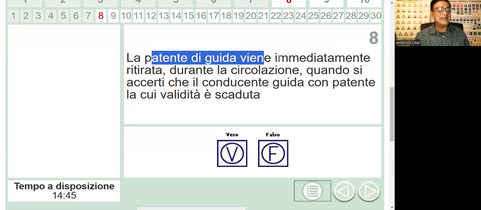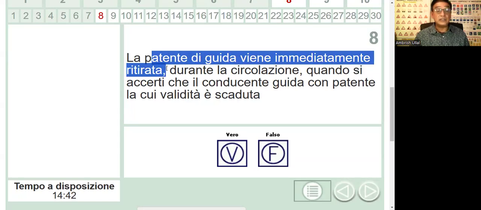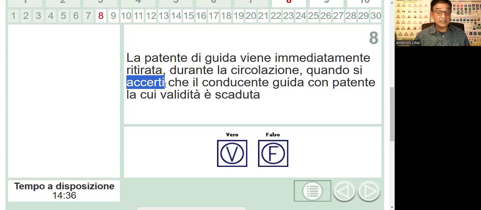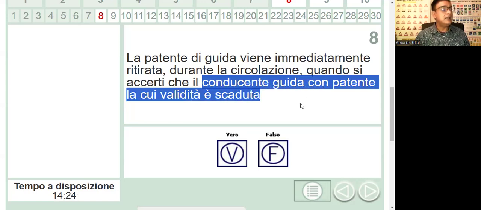La patente di guida viene immediatamente ritirata. Your license will be immediately withdrawn from you. Durante la circolazione, quando si accerti. Remember the word accertamento means police control. After the control, the police found out che conducente guida con patente, la cui validità è scaduta. You're driving with a license which is expired in validity. So they'll take your license away. They say, go and get yourself a new one. Yes, they will do that. Vero.